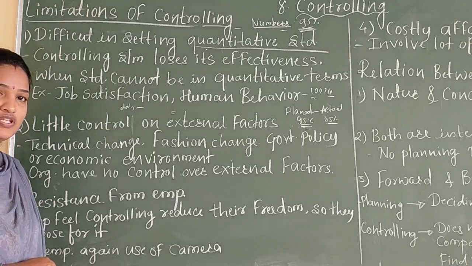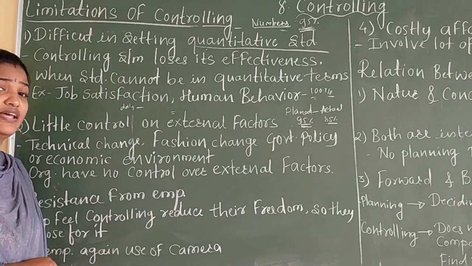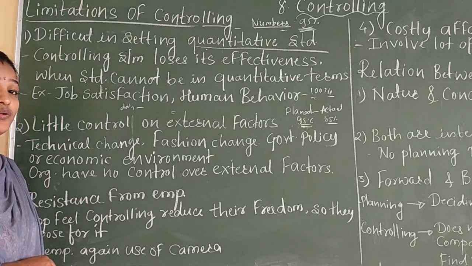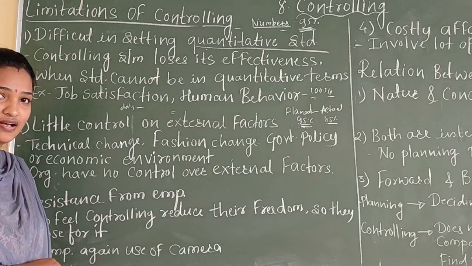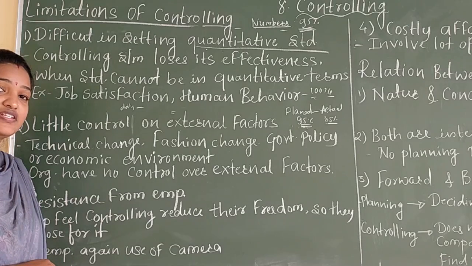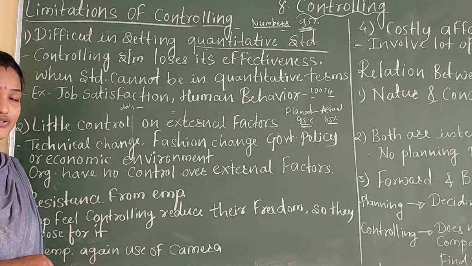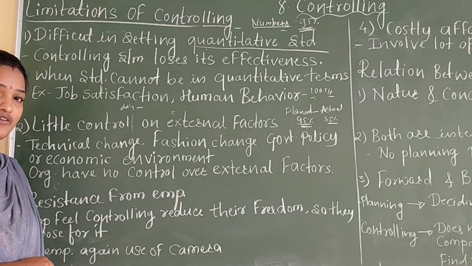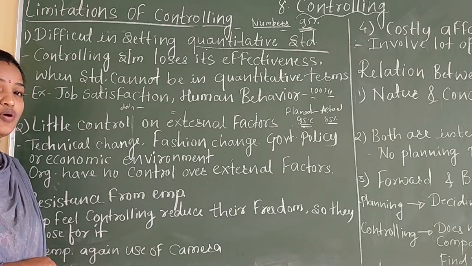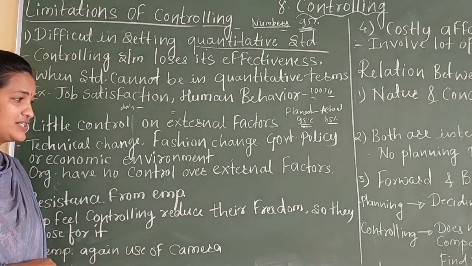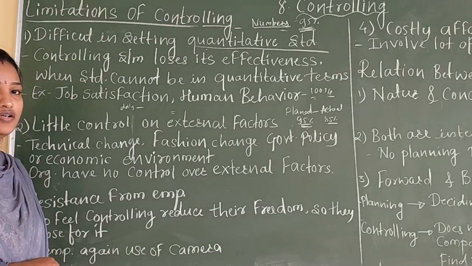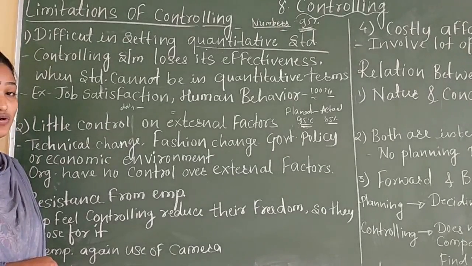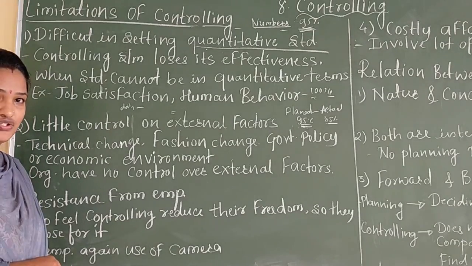How can only 50% of employees achieve their organizational target? It is difficult because there is a burden of work on those employees. It is highly impossible to achieve the organizational goal using only 50% staff. So these things are not under our control, and they affect our business. So controlling is difficult in that situation.